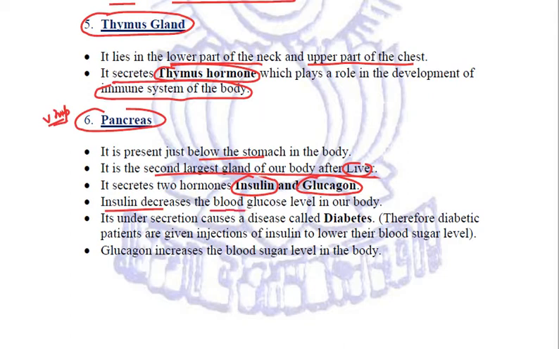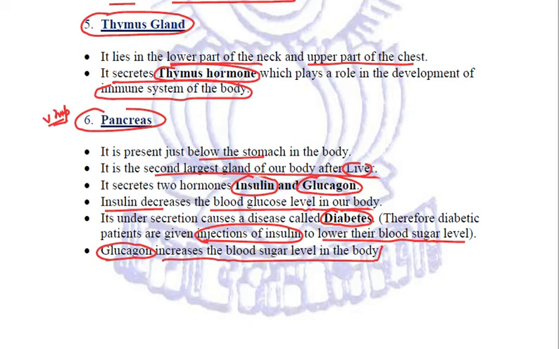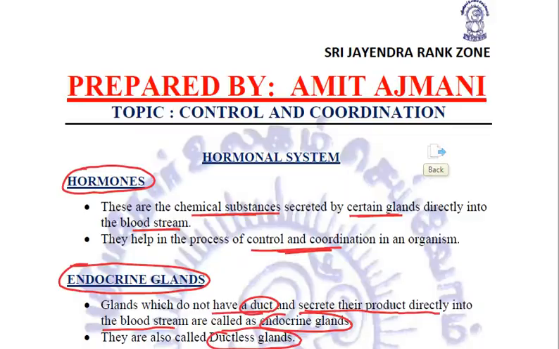Insulin decreases the blood sugar level in our body, and if insulin is under secreted, it will cause a disease known as diabetes. And that is why the diabetic patients are given injections of insulin, because this external insulin is given to lower their blood sugar level. The glucagon acts just opposite to it. It increases the blood sugar level in the body. So we say that insulin and glucagon, they are antagonists. They work opposite to each other.